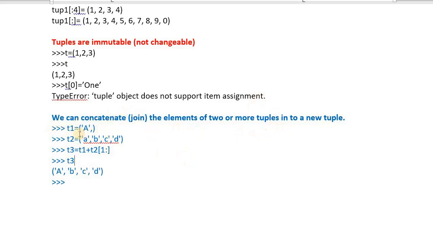One simple example for you. T1 is tuple 1. It has only one value. What is that? Capital A. A comma has been typed here, which means you are following the rule. Tuple 2 has 4 values: a, b, c, d in lowercase.